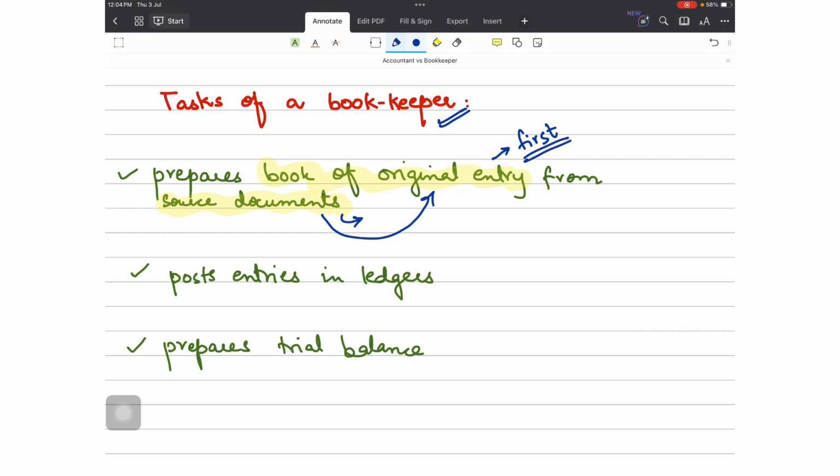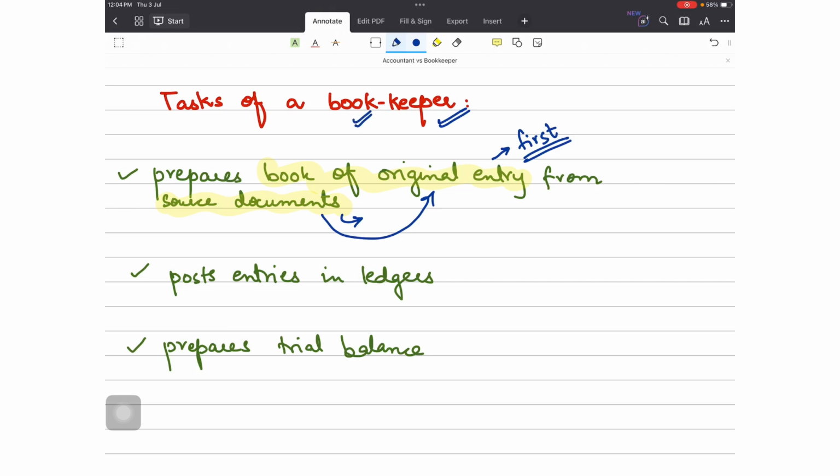So this initial entry is made by the bookkeeper related to any transaction, be it of current assets, a check received from a debtor, purchase of a non-current asset either on credit or on cash, bad debts, etc. All the double entries are first recorded in the books of original entry from the source documents, and that is carried out by the bookkeeper.